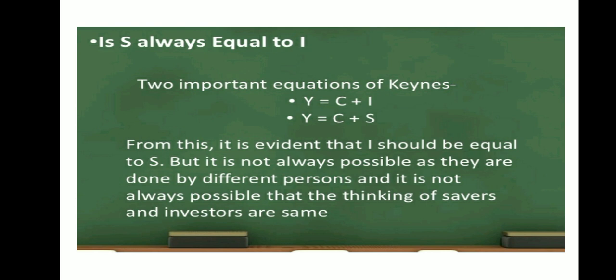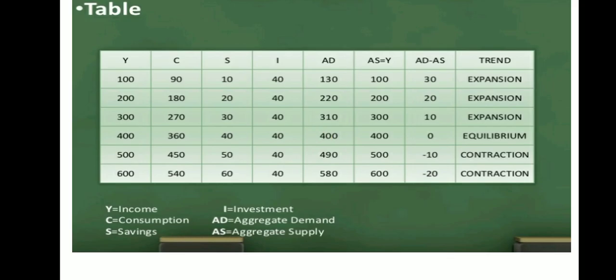No two individuals can think the same way, but this is just an assumption, suppose a point of equilibrium is there. So AD equals C plus I, that is consumption plus investment, and AS equals C plus S, that is consumption plus saving. And when you equalize these equations, what you get is I equals S, that is investment is equal to saving. Let us quickly understand with the help of an example what is happening in an economy.